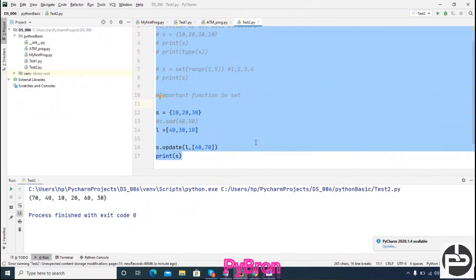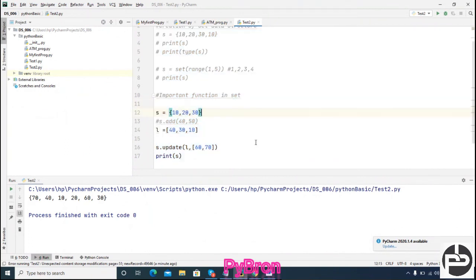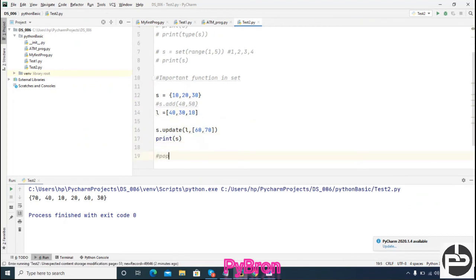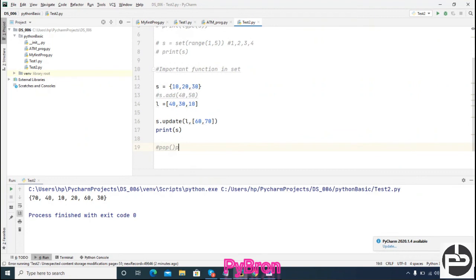Okay. Now let's do something like the copy function we had seen. Pop function, yes, very important function. What does the pop function do here? Pop function basically removes the element from the last. Okay, so let's suppose I call s.pop, what should it return?